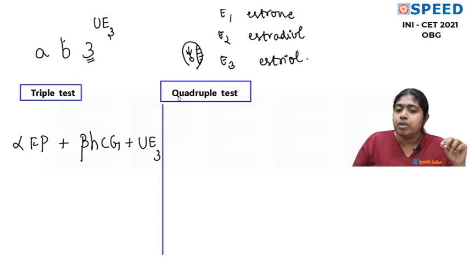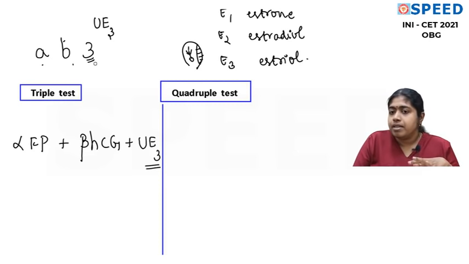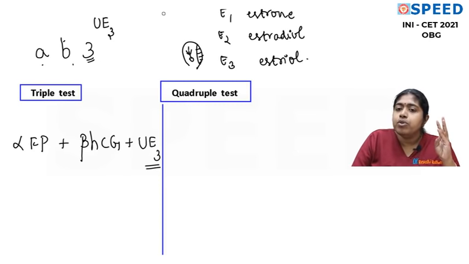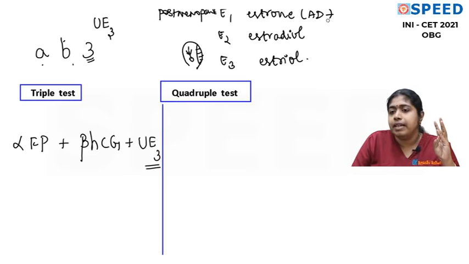Most of the times the questions come like which of the following is true or false. Instead of estriol, they'll give you estradiol here and try to confuse you. So please make a note of this, and you will not forget it if you remember AB3. And estrone is the most common estrogen in postmenopausal women, produced by the peripheral conversion of androstenedione. Androstenedione is getting converted to estrone.